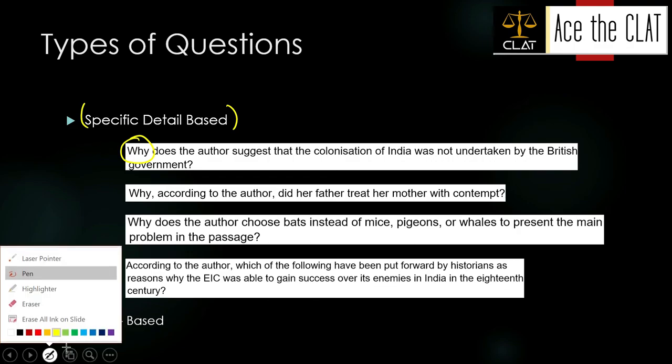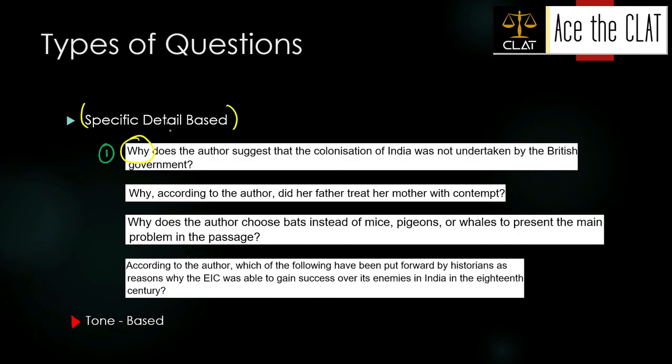All right, let's see. Why does the author suggest that the colonization of India was not undertaken by the British government? So author has given a reason inside the passage and you have to identify that particular reason. Right. Second is, why according to the author did her father treat her mother with contempt? ठीक है. Again, fact checking. Third, why does the author choose bats instead of mice, pigeons or whales to present the main problem in the passage? Again, he wants to identify a specific detail from the passage, right?